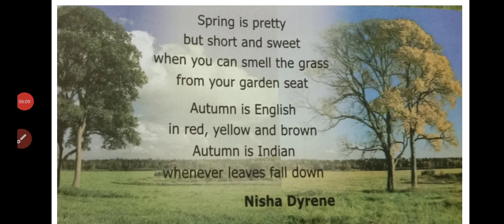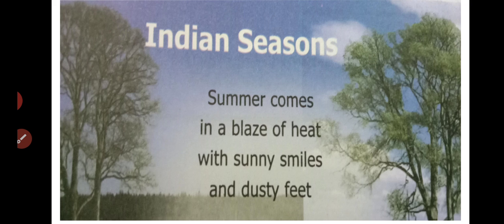During the autumn season in England, we can see colorful leaves like red, yellow and brown. But in India, all the leaves will fall down from the tree during the autumn season. Okay, this way she is describing this poem very beautifully. Let us see from the first stanza. In the first stanza, she is describing the summer season.